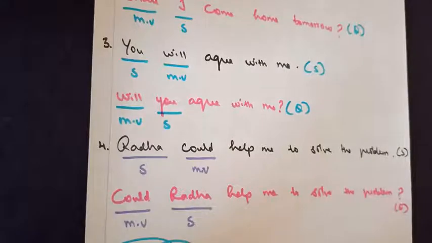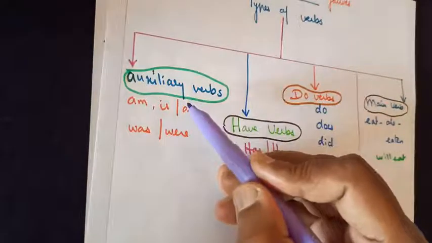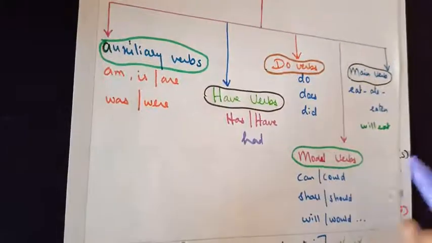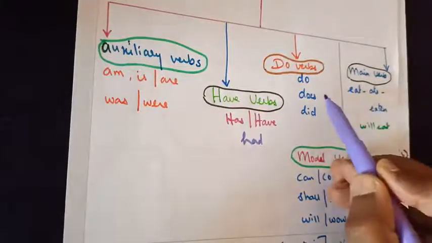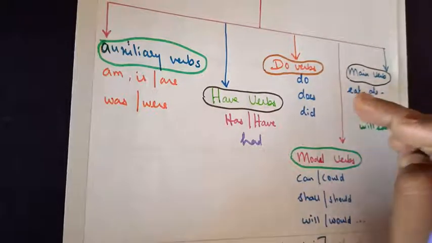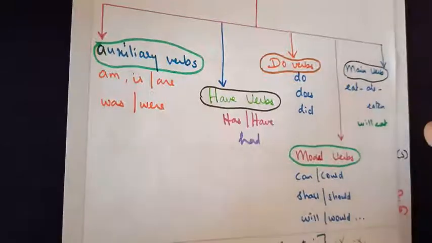So I hope you are thorough with how to form a question, making use of the auxiliary verbs, have verb and modal verb. As I told you, these will work together for the formation of a question. So in the next class, I will take it up in detail. Thank you.